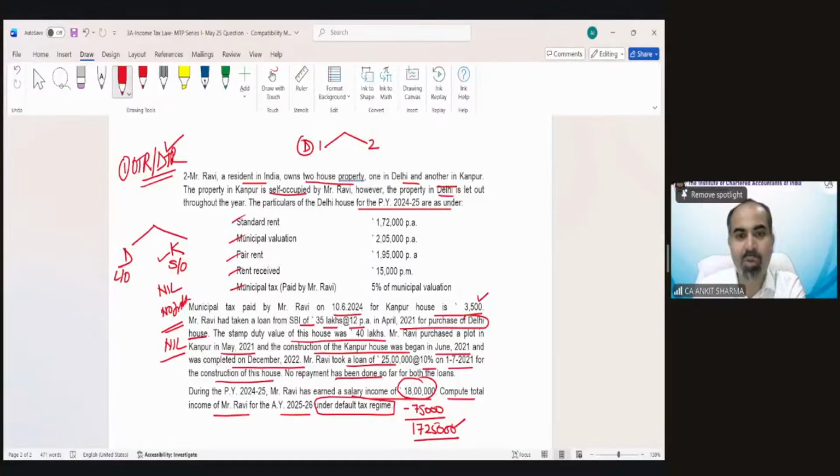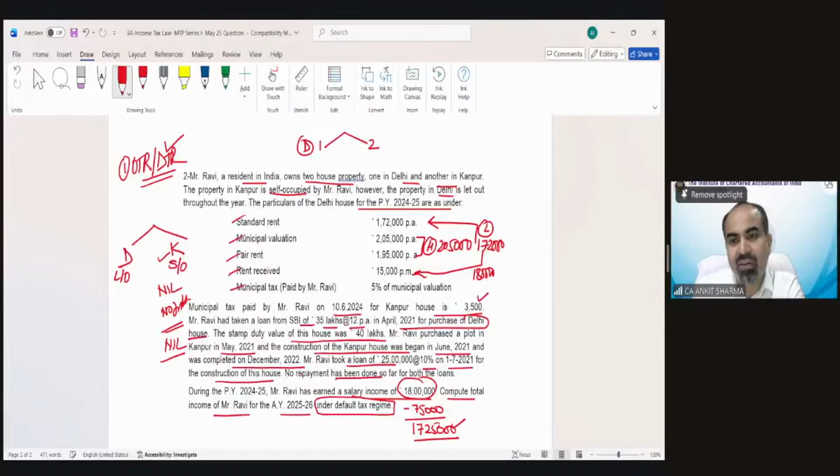Now the Delhi property value. Municipal value and fair rent, whichever is higher, 2,05,000. Need to compare with standard rent, whichever is lower, 172. Needs to compare with actual rent received, this is 180.